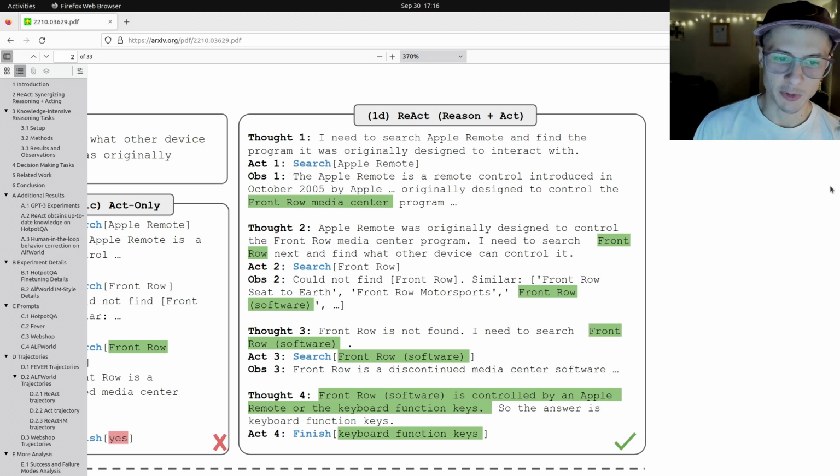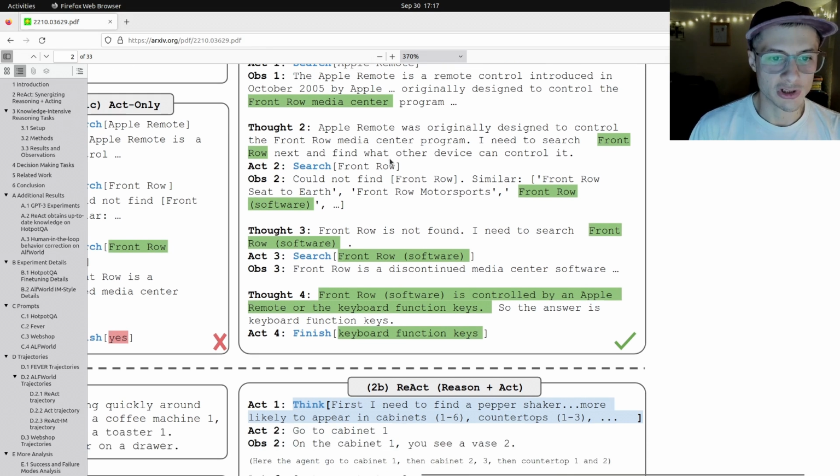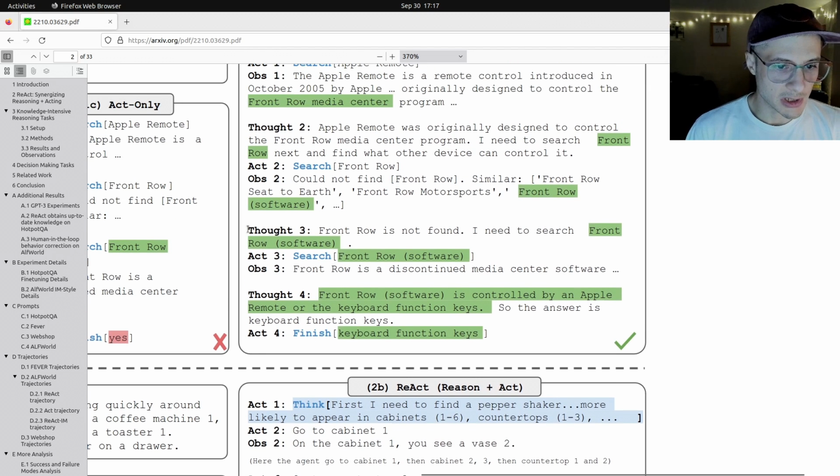And then the language model continues. Thought 2, okay, Apple Remote was originally designed to control the Front Row media center program. I need to search for Front Row next and find what other device can control it. So now it's on its second action, search for Front Row. And then Observation 2, which is the result of that search, could not find Front Row, so it gets an error. And then we see how the model deals with this. Thought 3, Front Row is not found. I need to search Front Row software. And they do the search again.